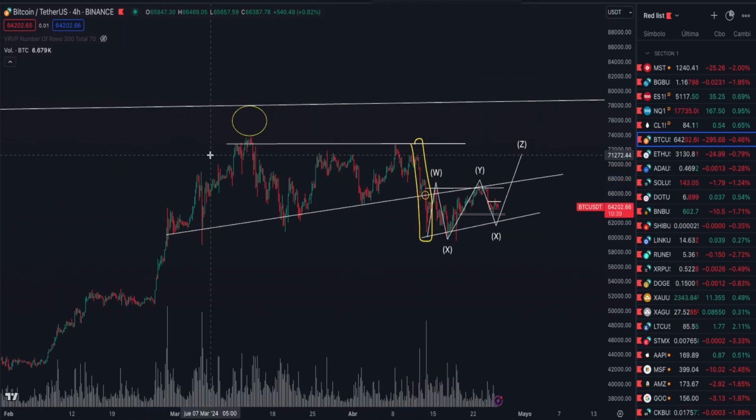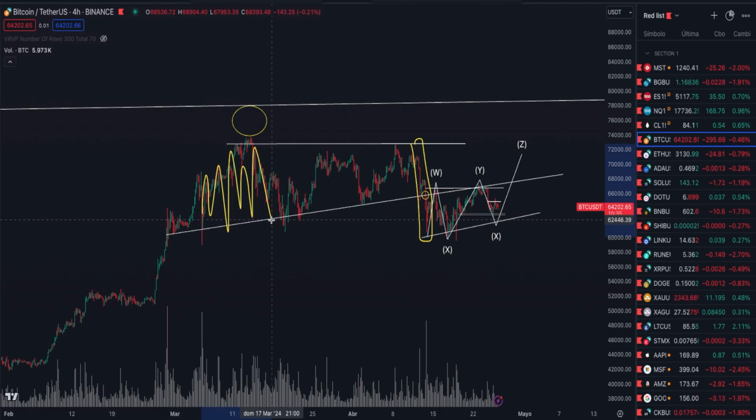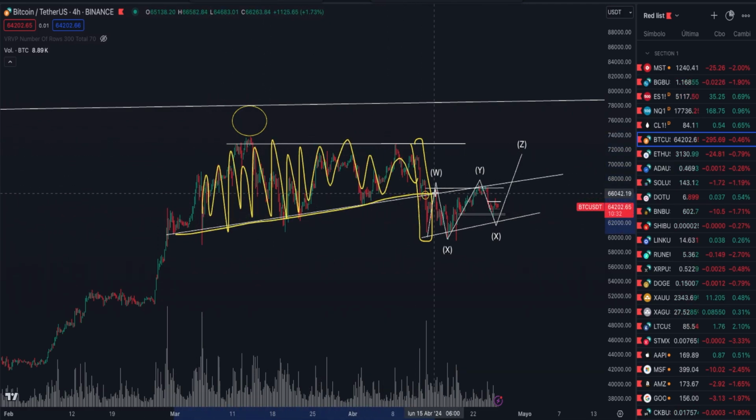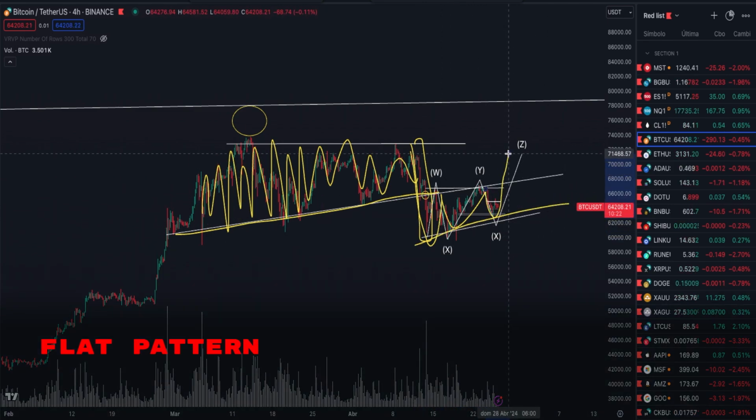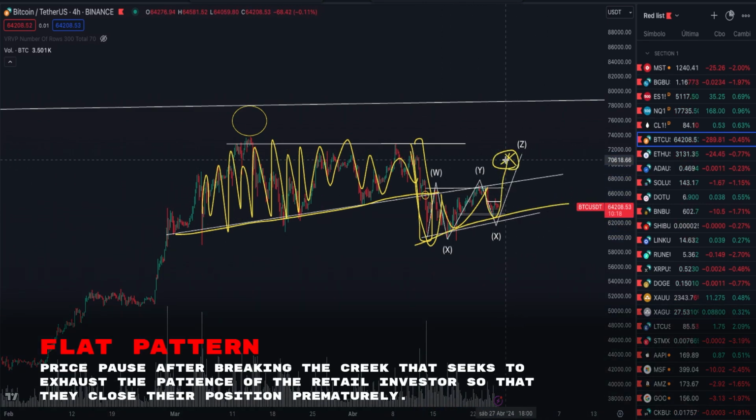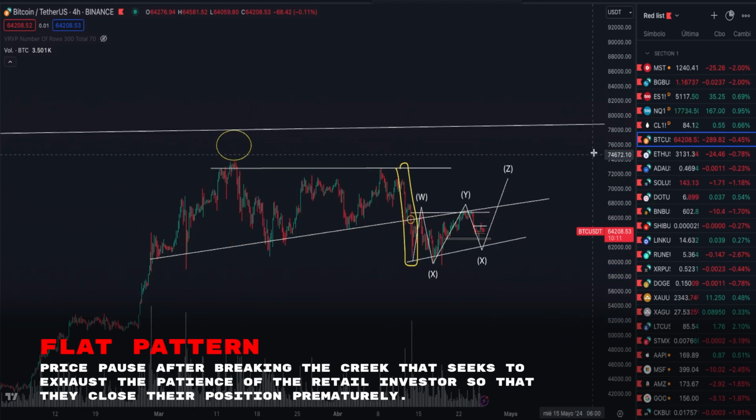In other words, we often see that when smart money, whether accumulating or distributing, breaks its structure, we end up observing how before breaking a flat pattern, they enter the structure, in this case, to fulfill the Z, to seek liquidity before continuing the journey.